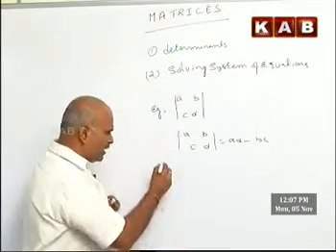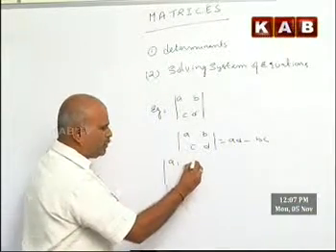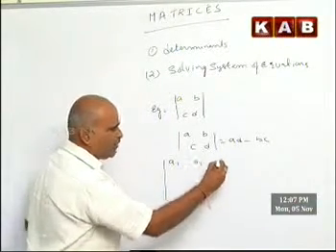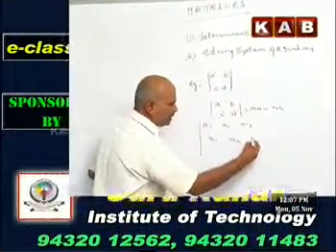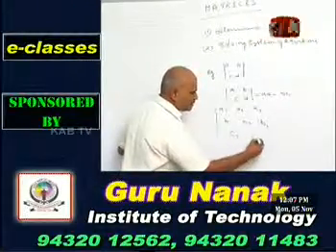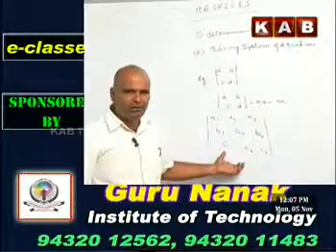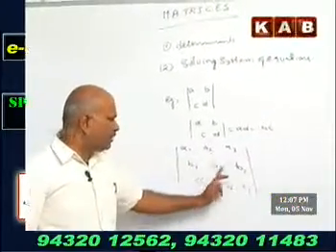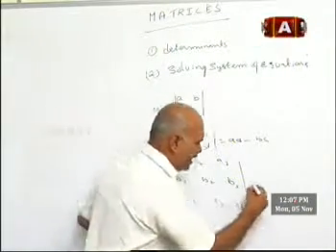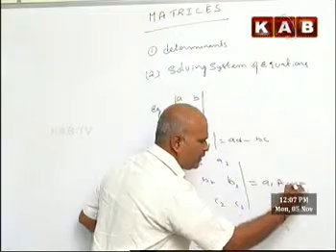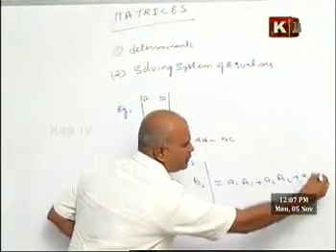And coming to the 3 by 3 determinant. For example, you may have it like this: A1, A2, A3, B1, B2, B3, similarly C1, C2, C3. I think everybody will know this; you are more acquainted with it. To evaluate this determinant, we may write it like this: A1 into A1 plus A2 into A2 plus A3 into A3.